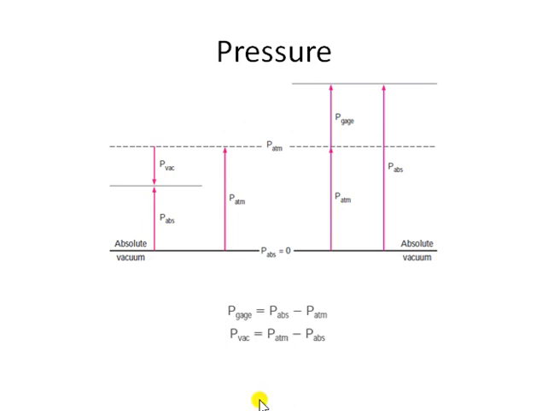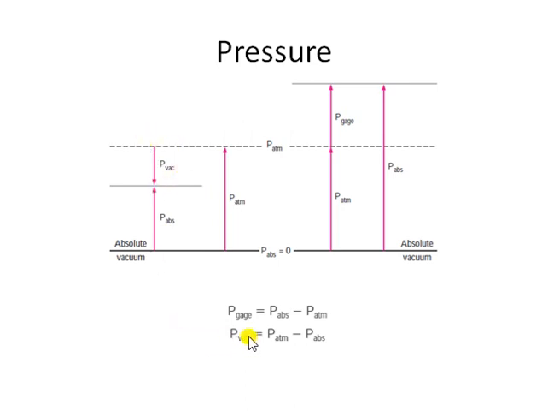I hope it is clear. Whenever we measure pressure with reference to absolute vacuum or absolute zero pressure, those are called absolute pressure. It could be above atmospheric or below atmospheric. But if we measure pressure at a point above atmosphere with reference to atmospheric pressure, those are called gauge pressure. And if I measure the pressure below atmospheric pressure with reference to atmospheric pressure, those are called vacuum pressure.